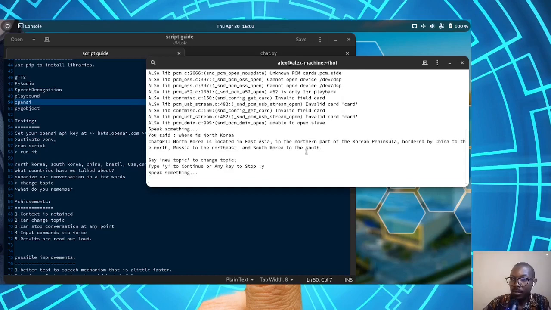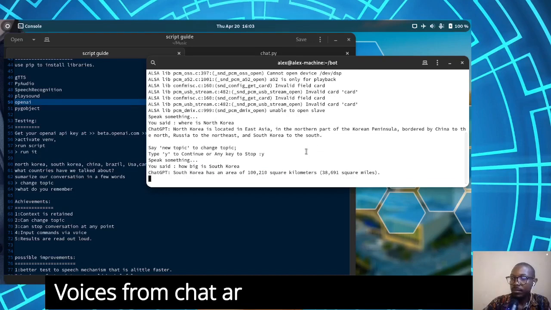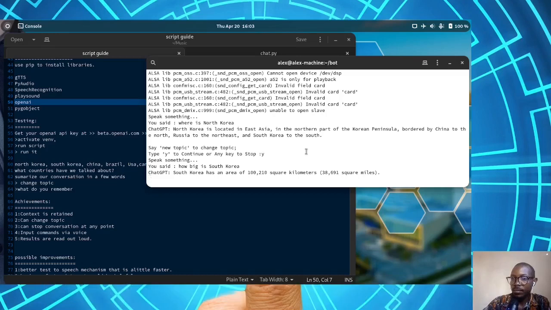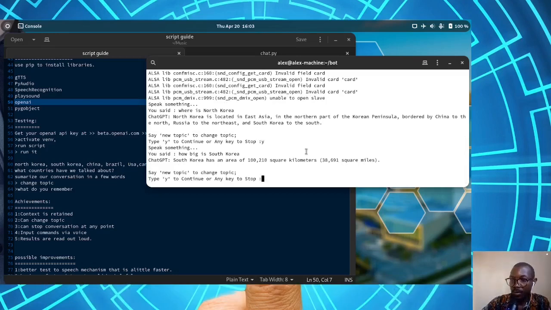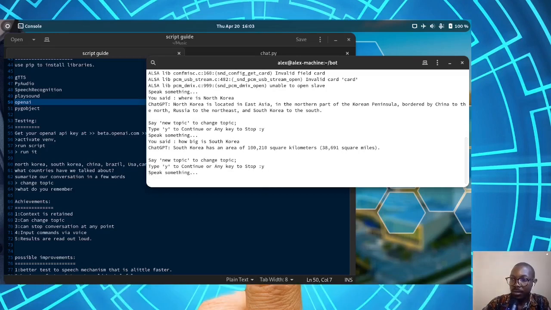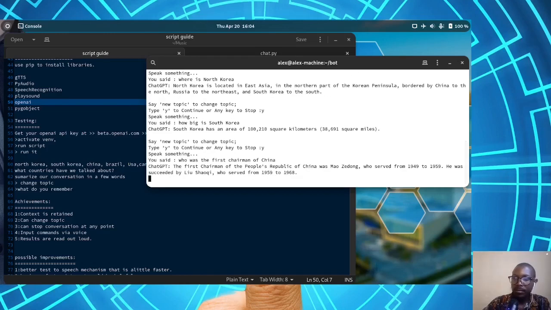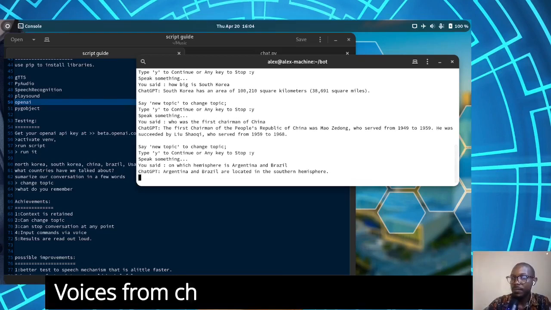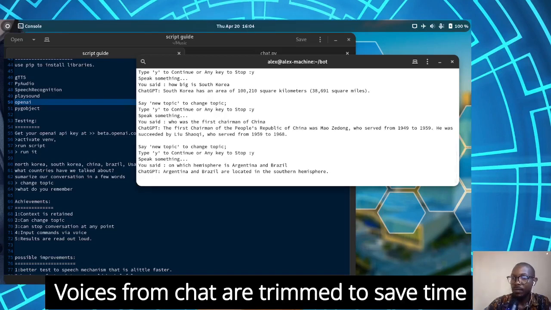How big is South Korea? South Korea has an area of 100,210 square kilometers, 38,691 square miles. Then I'll try something else. Who was the first chairman of China? The first chairman of the People's Republic of China was Mao Zedong. On which hemisphere is Argentina and Brazil? Argentina and Brazil are located in the southern hemisphere.